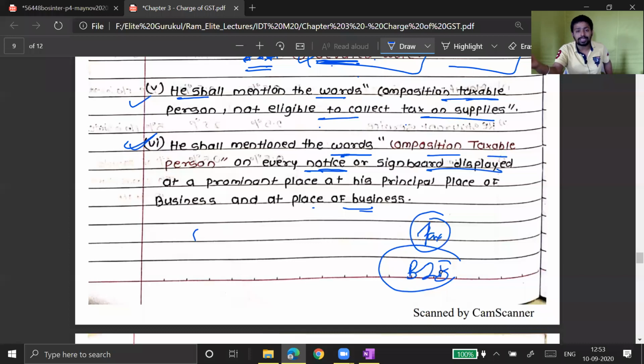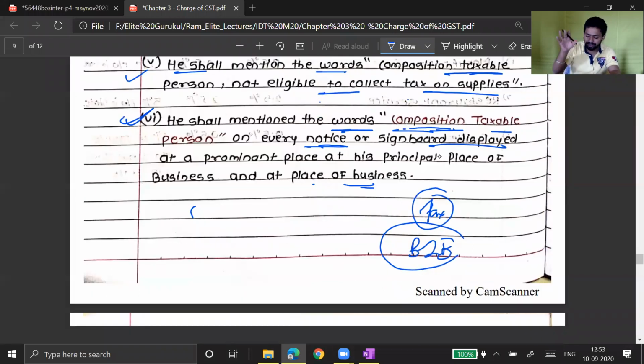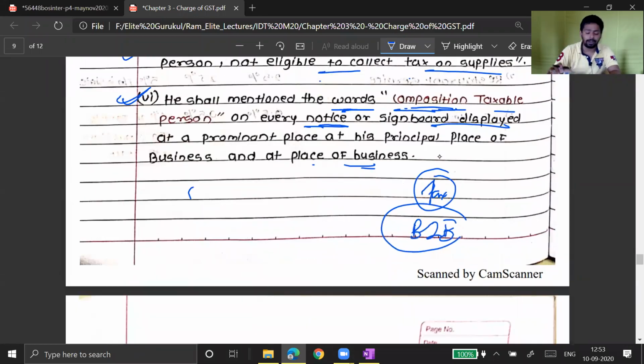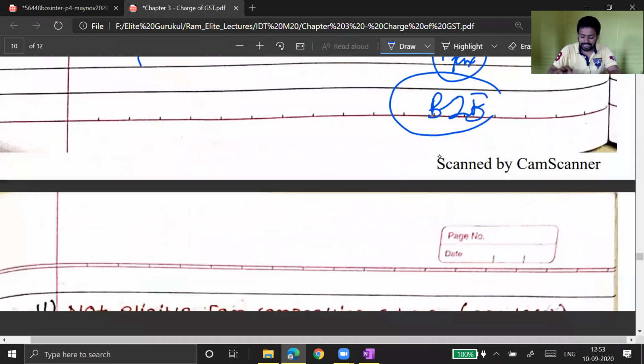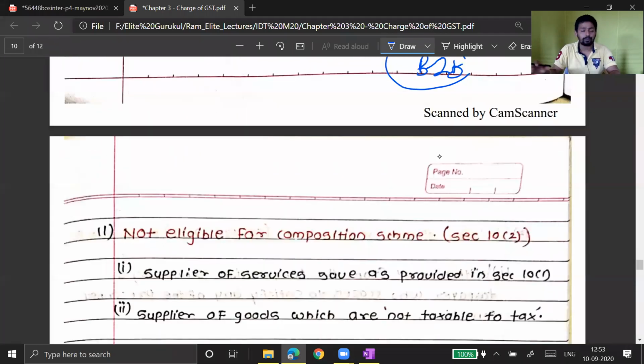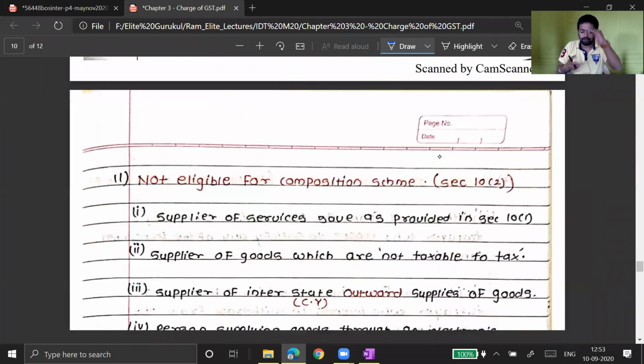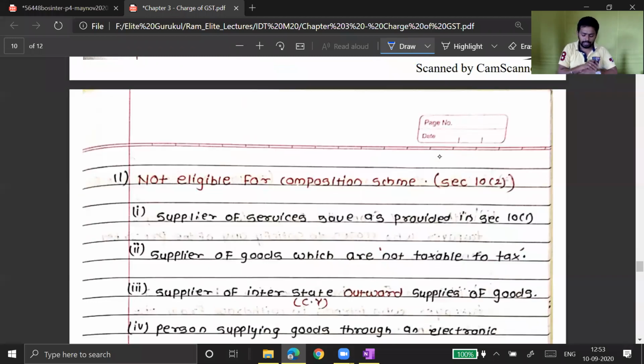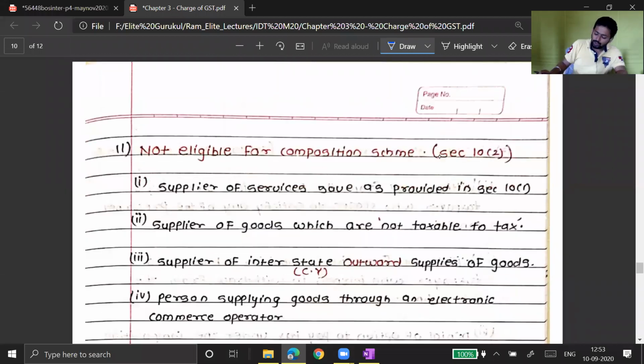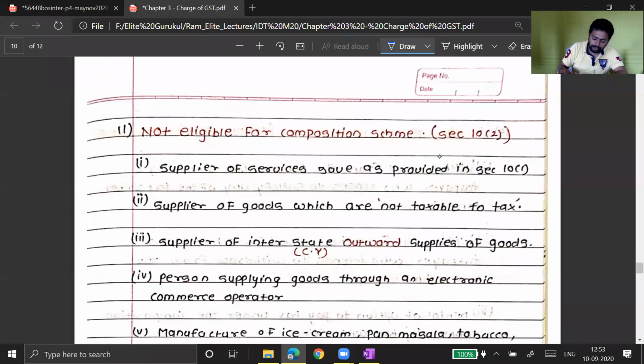So they don't want a surprise element for the buyer. They are saying you must write composition taxable person at every signboard, at a prominent place where it will be easily visible to every buyer. Therefore, they put it just behind the billing counter, in big letters, that this particular dealer is a composition dealer.